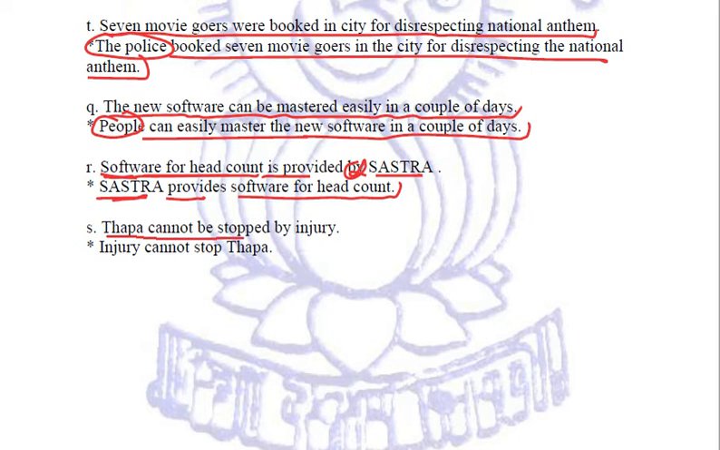Thapa cannot be stopped by injury. Injury coming first. Injury cannot be stopped is converted into stop. Injury cannot stop Thapa. Right? So these are a few sentences in which we have seen how to convert passive voice into active voice.